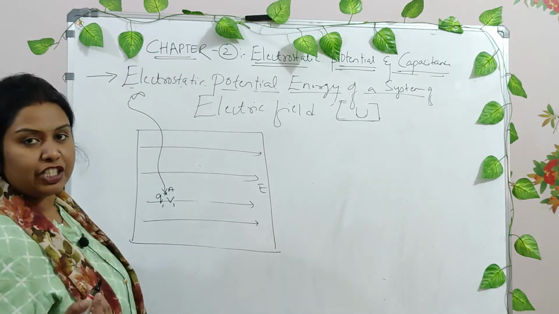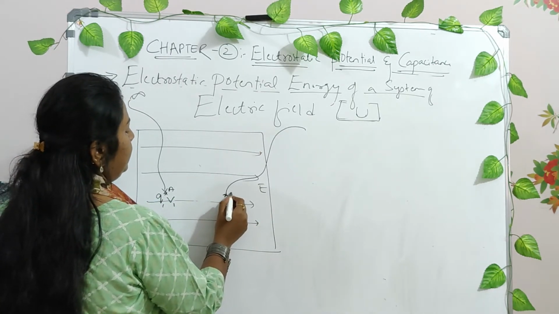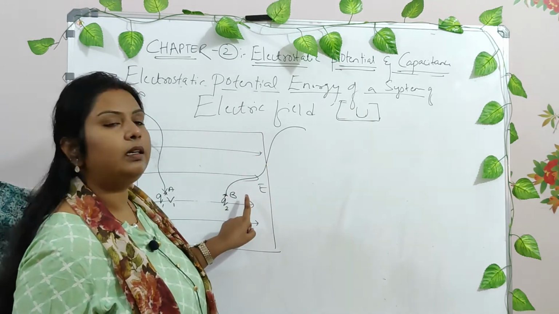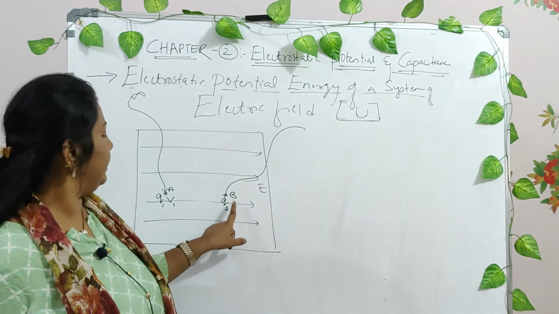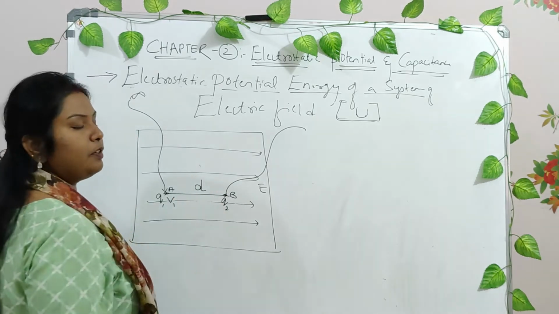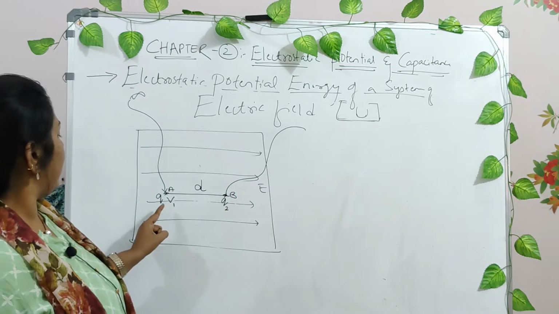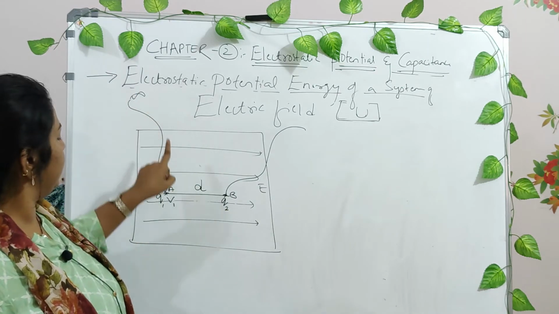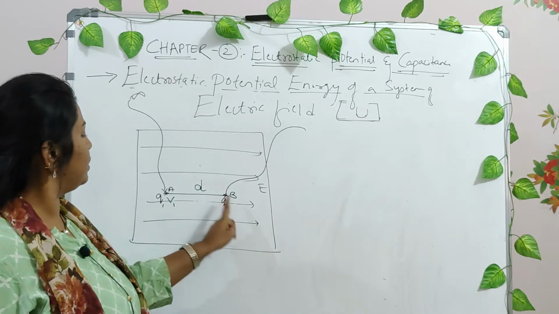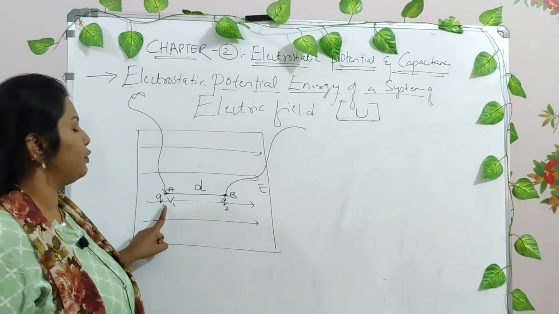Now you bring another charge from a distance of infinity to this particular point B and place it here, right? The distance between the 2 points is D, say for example, right? Initially there were only electric field lines and we brought charge Q1 from infinity to this point, so it had to overcome only one electric field, that was this electric field, and hence its potential was V1, right?